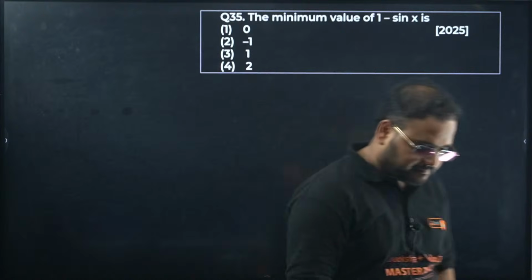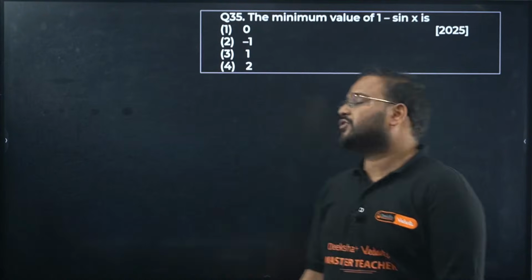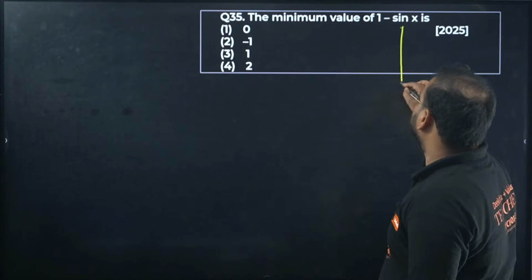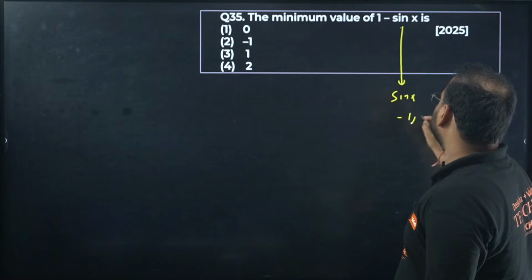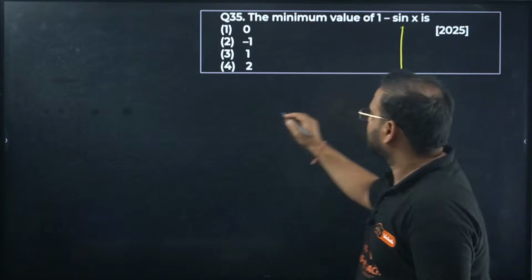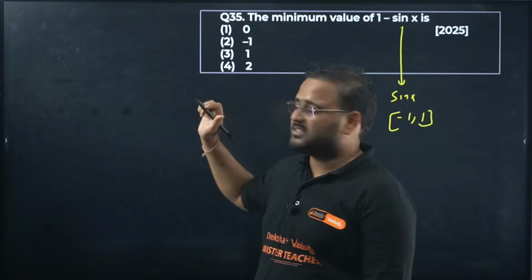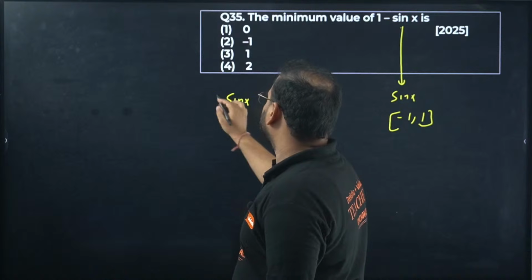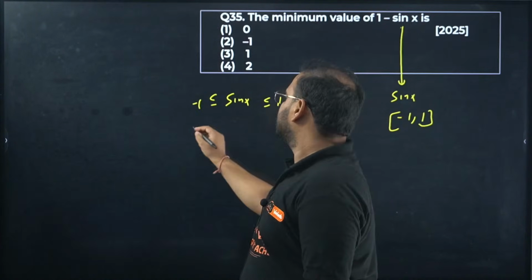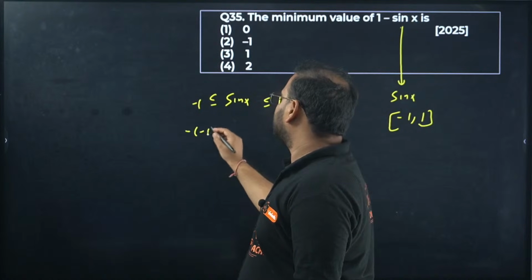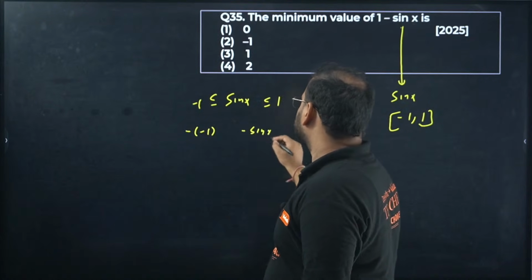35. Minimum value of this function. Minimum value of this function will occur at what? Sin x ranges from where to where? Minus 1 to 1. I'll show you. Check here. Don't differentiate this. Sin x goes from minus 1 to 1. Make it minus sin x. So you're going to get what over here? Minus of minus 1, minus sin x, and minus 1.